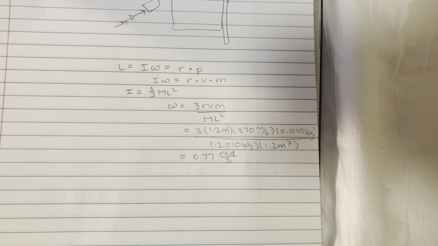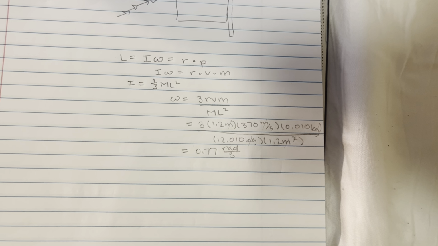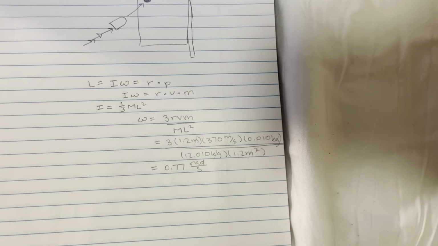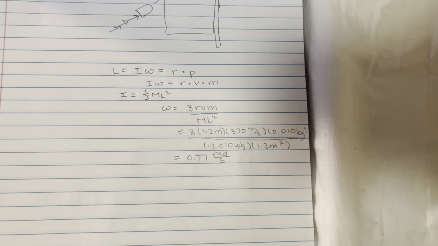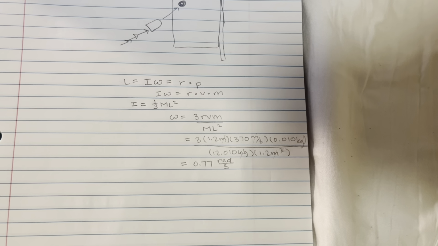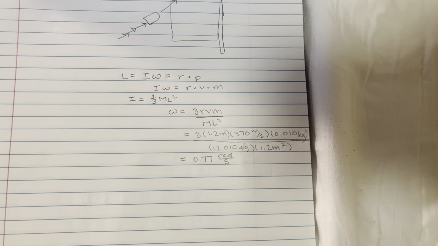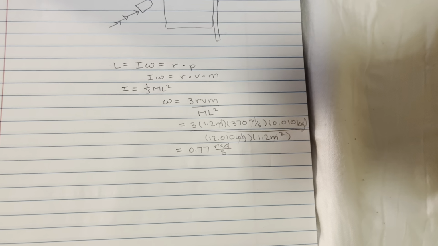And then divided by the total mass, because now this is the moment of inertia. So that's gonna be applied to the object as a whole. So we have the total mass as 12.01 kilograms, and then times the width of the door again, 1.2 meters, and then all of that squared.